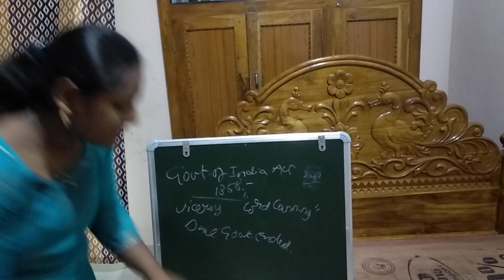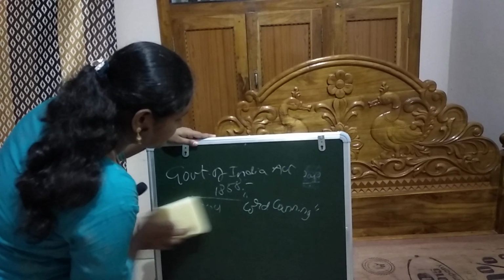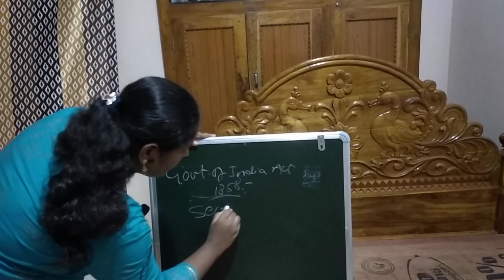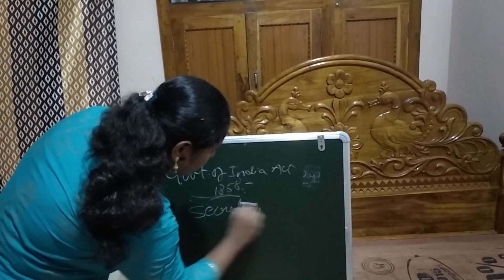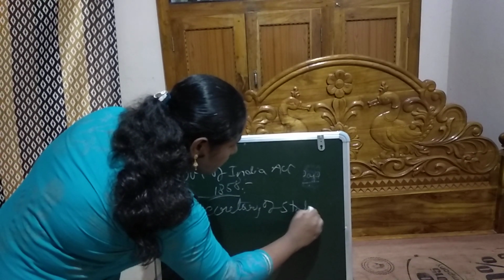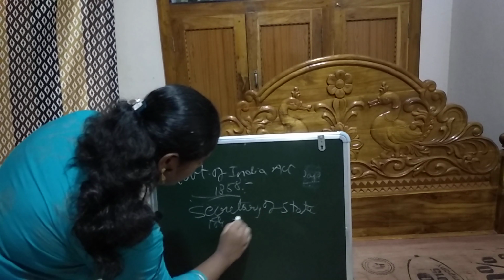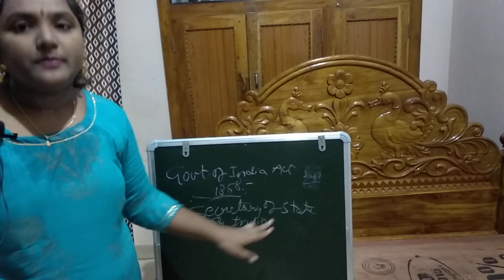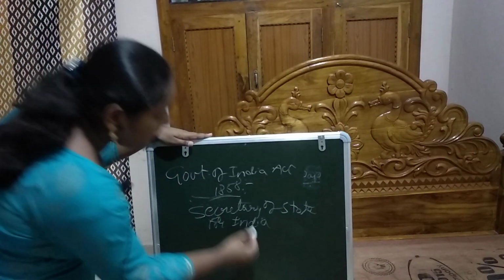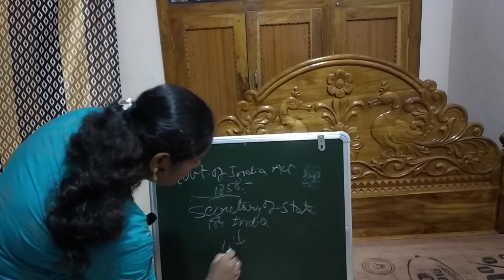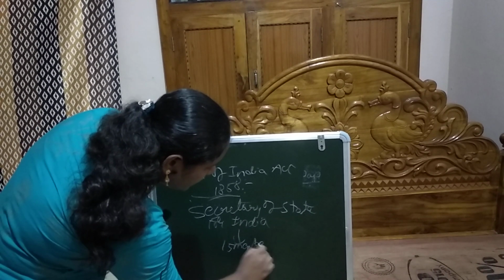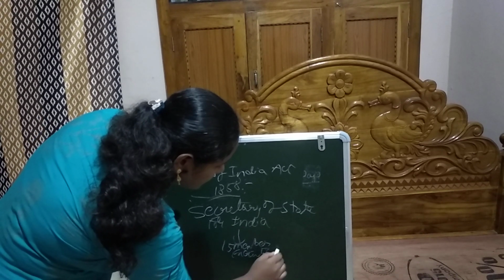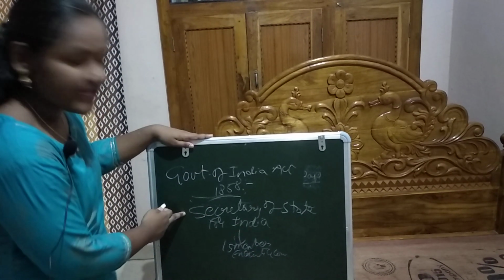This act created a new office, the Secretary of State for India, who is responsible to the British Parliament. Under the Secretary of State for India, this act appointed a 15-member Executive Council to assist the Secretary of State.